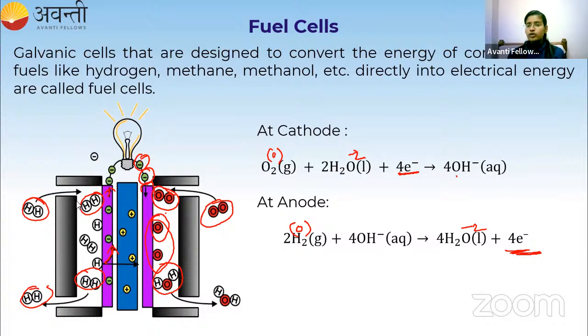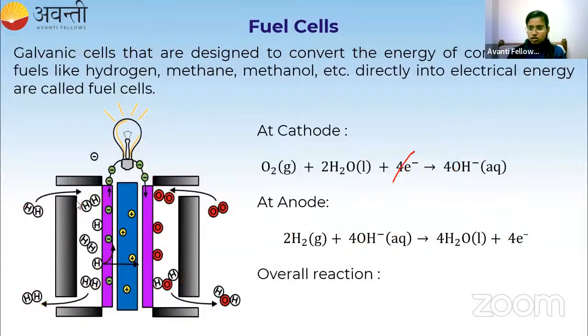Okay. So what is the overall reaction for this fuel cell? How to get the overall reaction, students? Cancel out the common terms and write the remaining species. So the overall reaction will be: 4 electrons will get cancelled with each other, 4 OH minus will go away. And here I have 2 water molecules, and here I have 4 water molecules. So just let me erase. 4 electrons, 4 OH minus, and here 2 water molecules. And from 4 water molecules, you can remove 2. So the remaining 2 will be there.